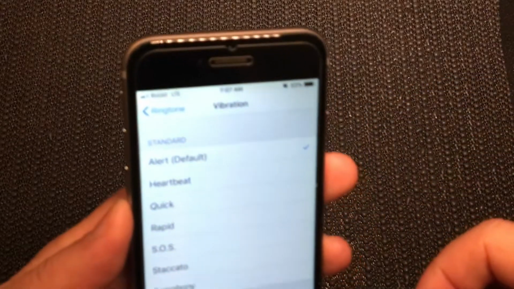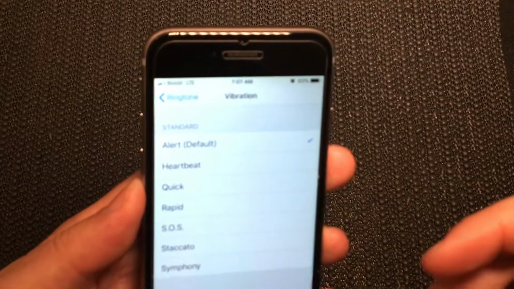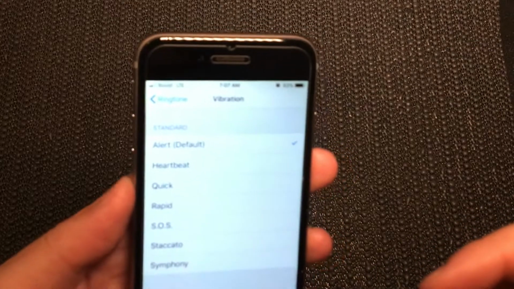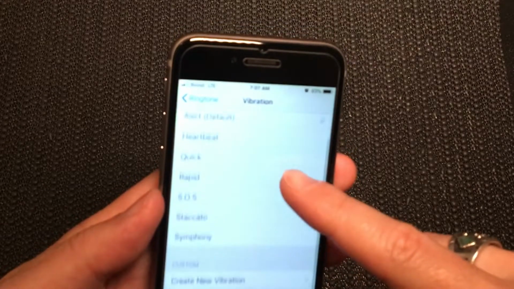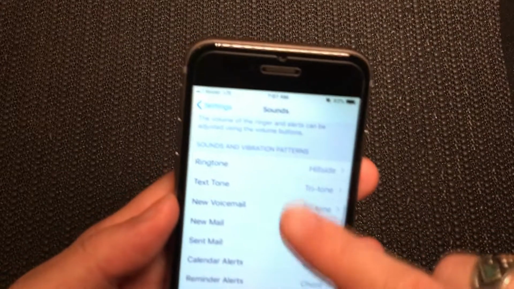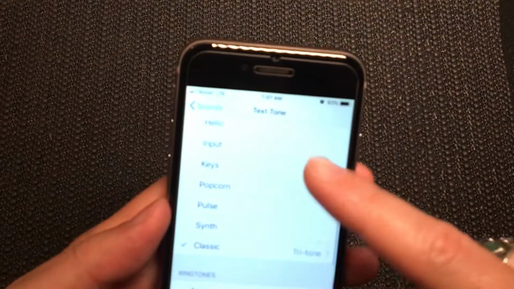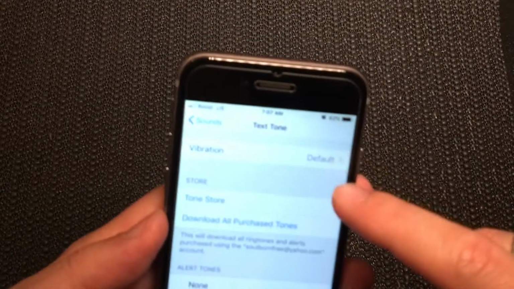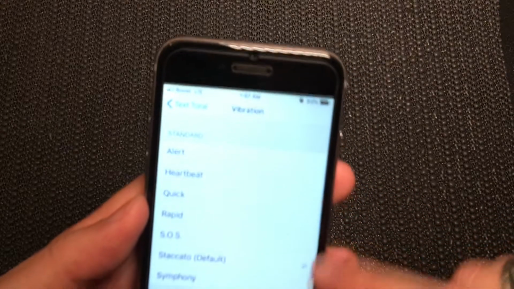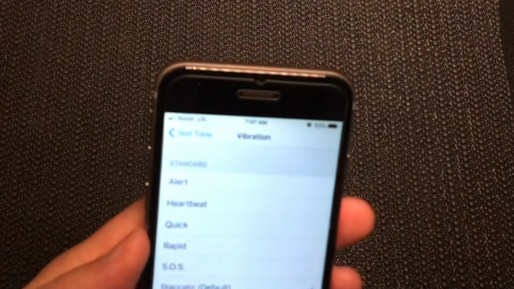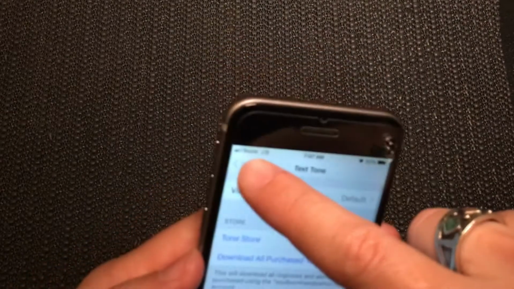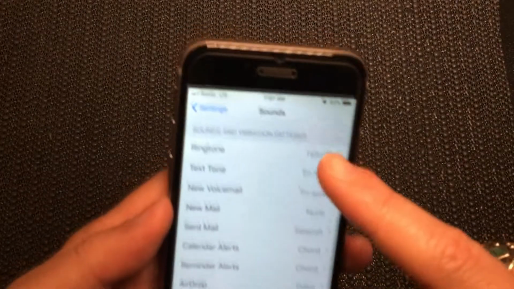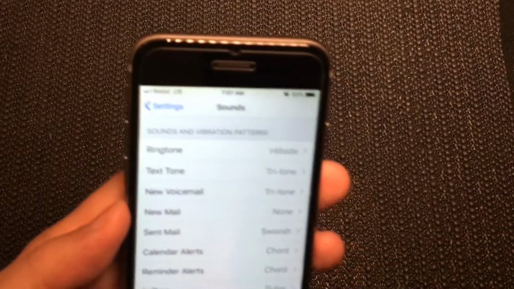vibration pattern. So when the phone vibrates while you're receiving a phone call or text message, there are different settings that you can adjust here. It's pretty handy. And you can also do the same for your text messaging, things like that. So very, very handy, very easy to adjust. And you have all these different options that you can adjust for.